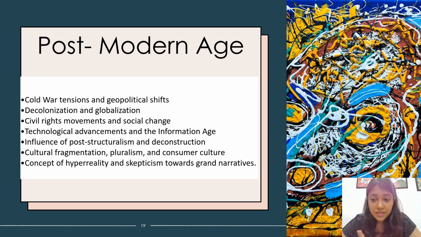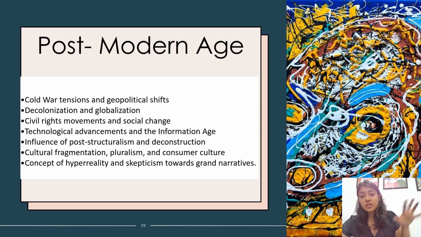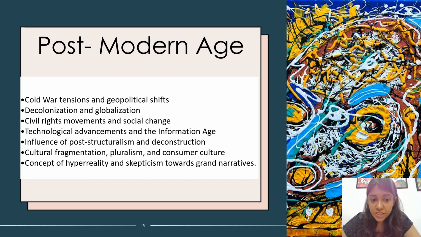Then the postmodern age is marked by Cold War tensions and geopolitical shifts. Everyone knows about the Cold War and how it happened between Russia and the US. It is also marked by decolonization and globalization. At this point of time, decolonization was coming to an end in different countries and continents, which also gave birth to post-colonial literature. And then we have globalization. Now the entire world is considered a global village, which started in the postmodern era.